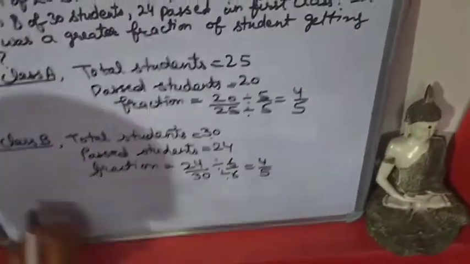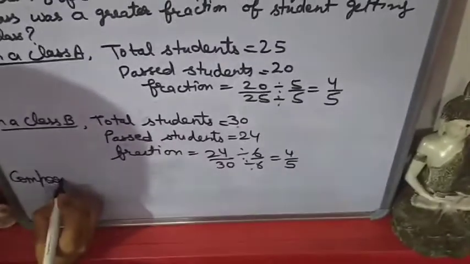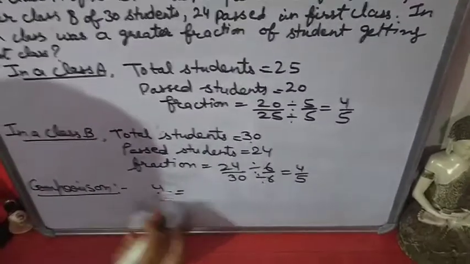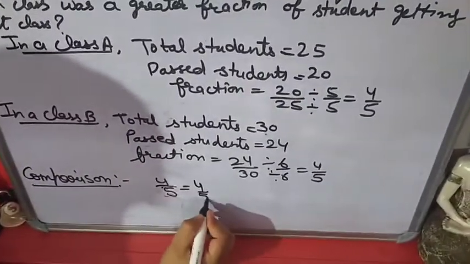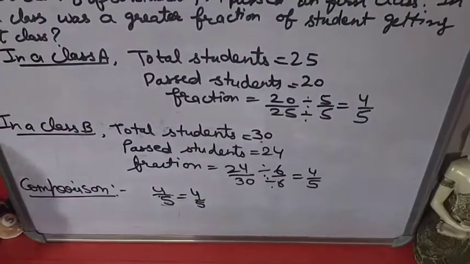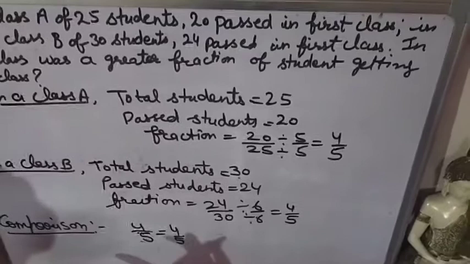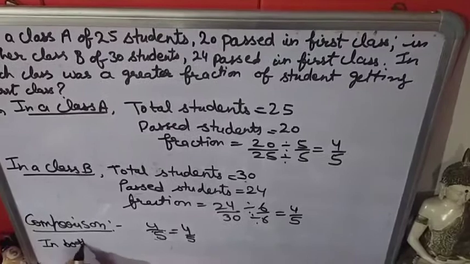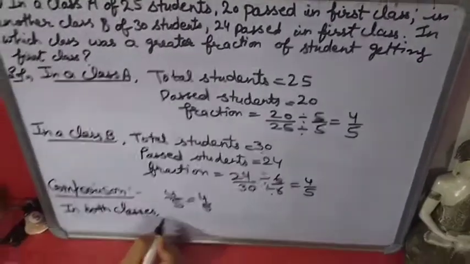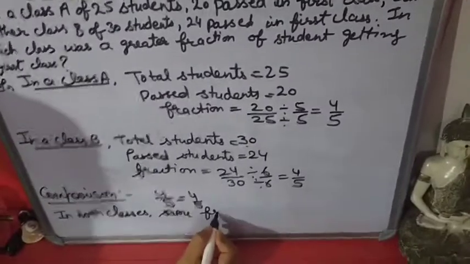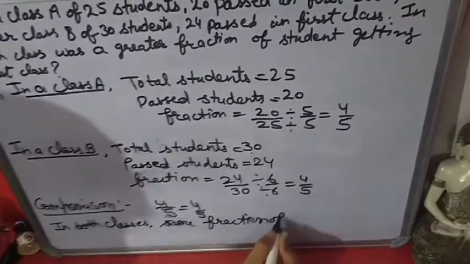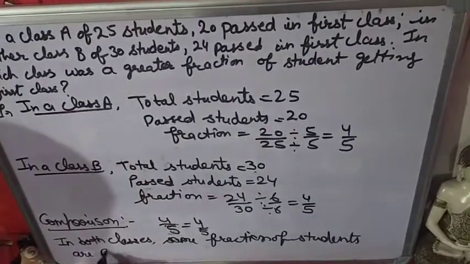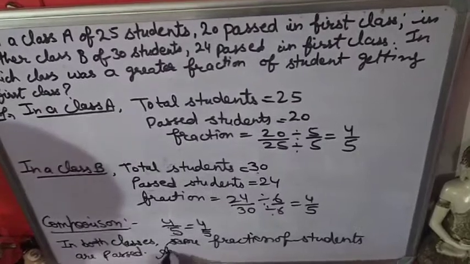Now we will compare these two fractions. Comparison. Both fractions are equal, 4 upon 5 and 4 upon 5. So you will write here: in both classes the same fraction of students are passed. Answer.